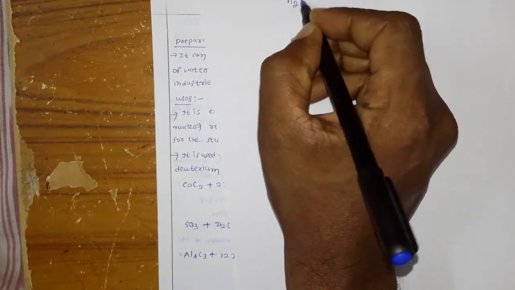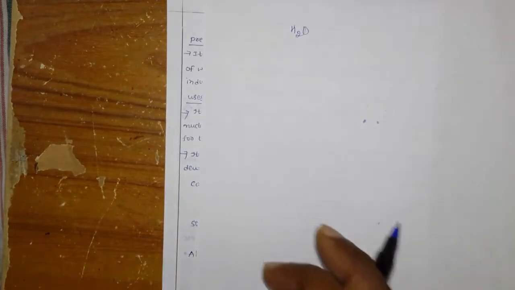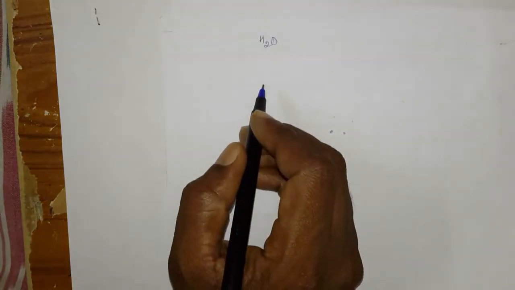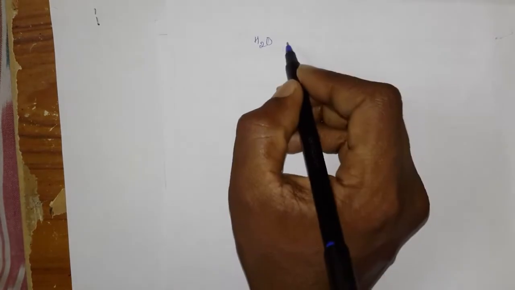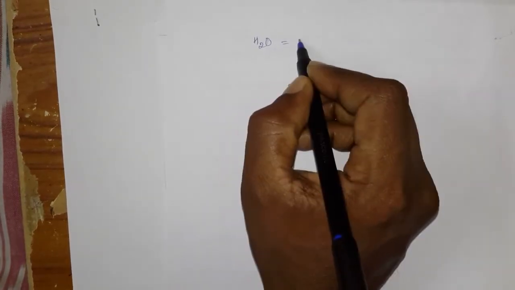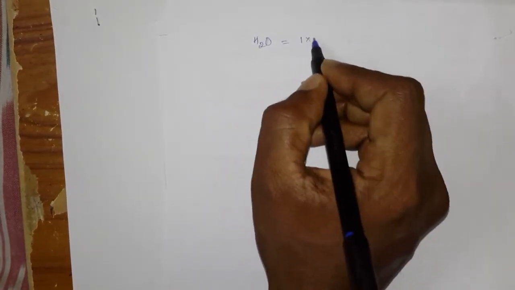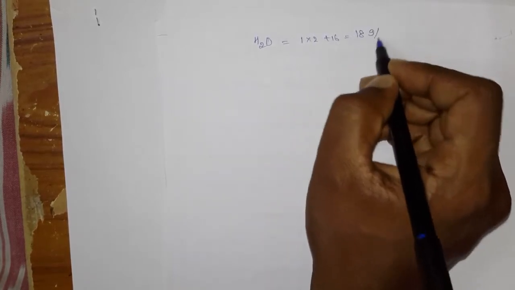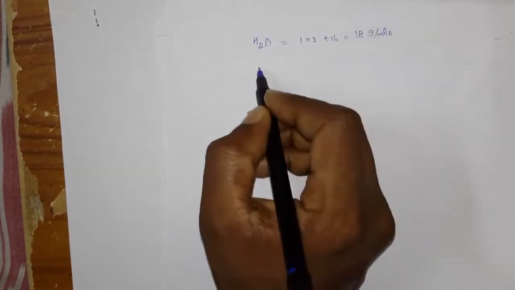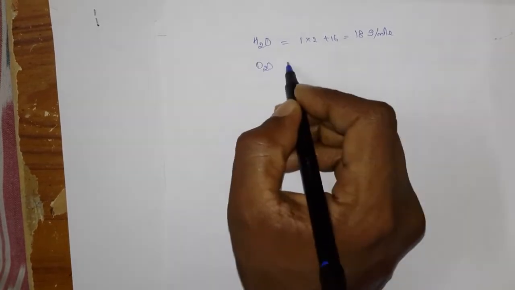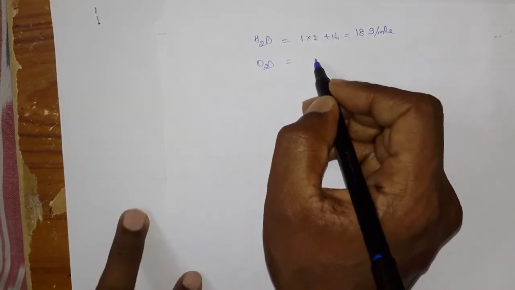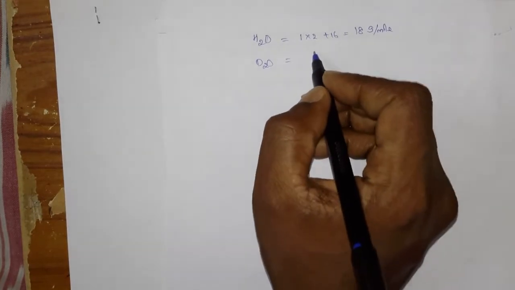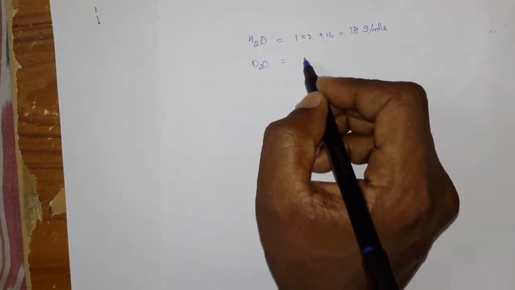For H2O, what is the molar mass? For one hydrogen it is 1 into 2 plus 16, so it is 18 grams per mole. D2O is also water, but why they call it heavy water is that the mass of D2O is higher.